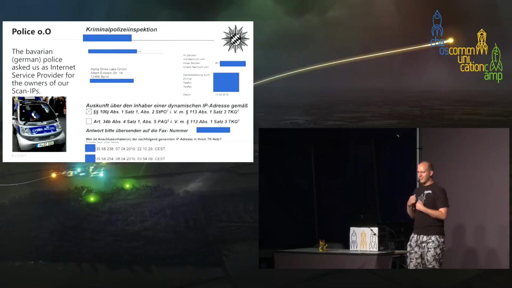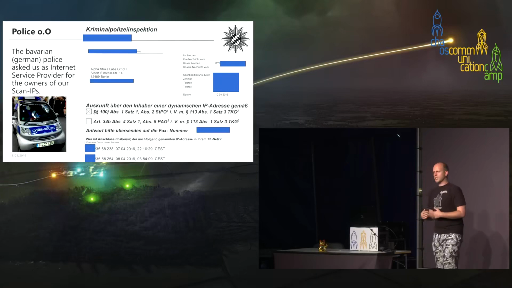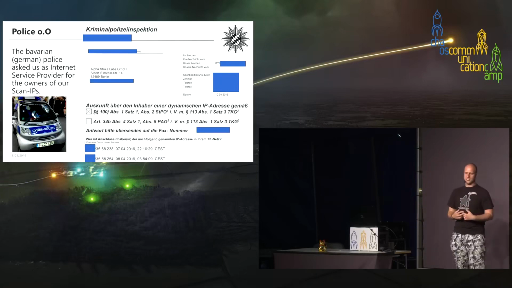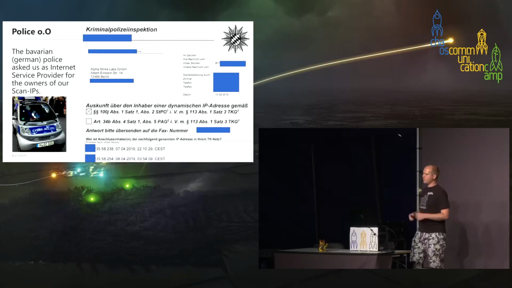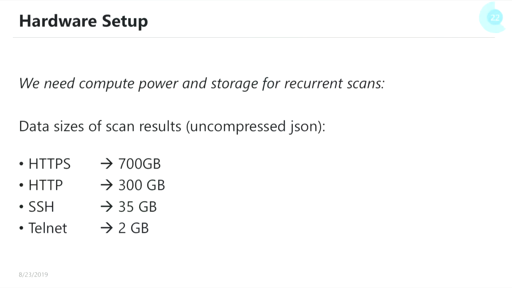They got kind of afraid, because normally you are not allowed to be informed that there are police investigations about you. But then we explained that we are IT security researchers, that we are doing good stuff, that we are providing the information, that we are informing people and so on. And then for them it was okay, and we have never heard about it. But in the first moment I read this email, I thought, wow, it was really amazing.